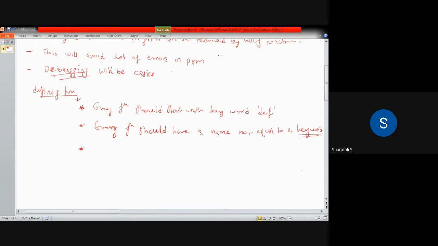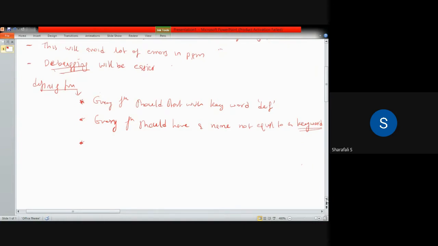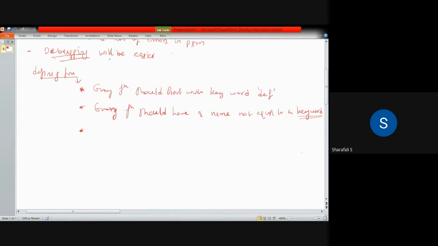And then we have the third step, or the third condition, that the parameters or arguments are optional and have to be included in parentheses. Parameters or arguments, these are optional.